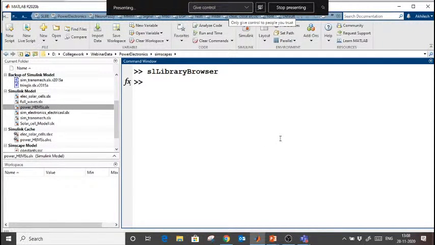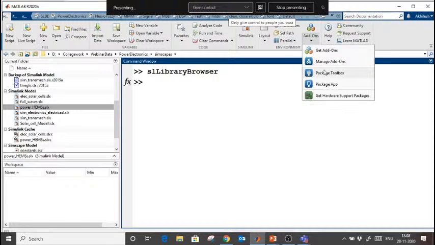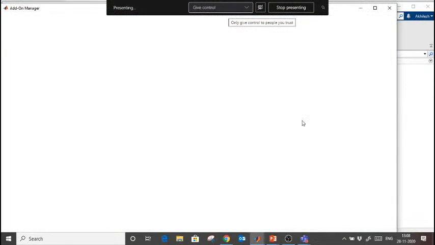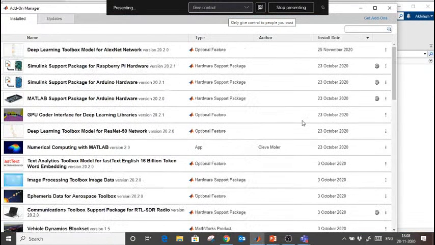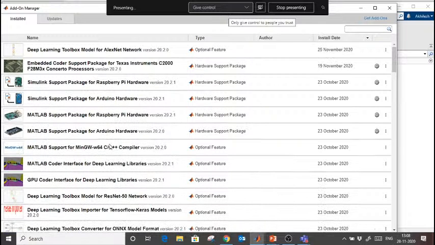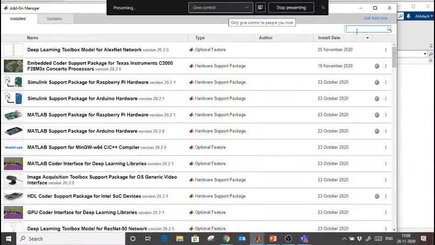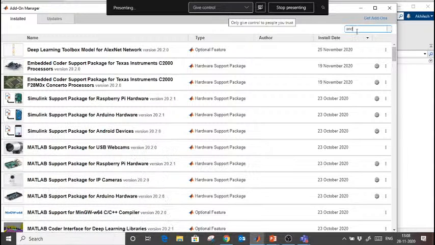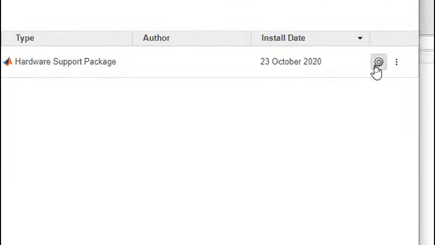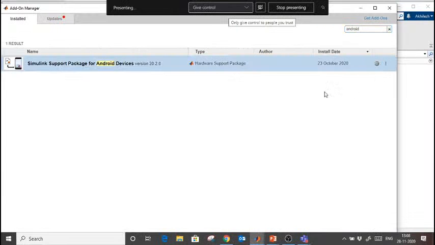Okay, once you install the support packages, you have to go again in add-on, and click here, manage add-on. In manage add-on, I want to interface Android mobile, so I am going to configure the Android mobile. Okay, so here I will search Android. Perfect. So here I am going to configure this. Here is the option to set up this Android mobile. So from here you can set up this Android mobile.